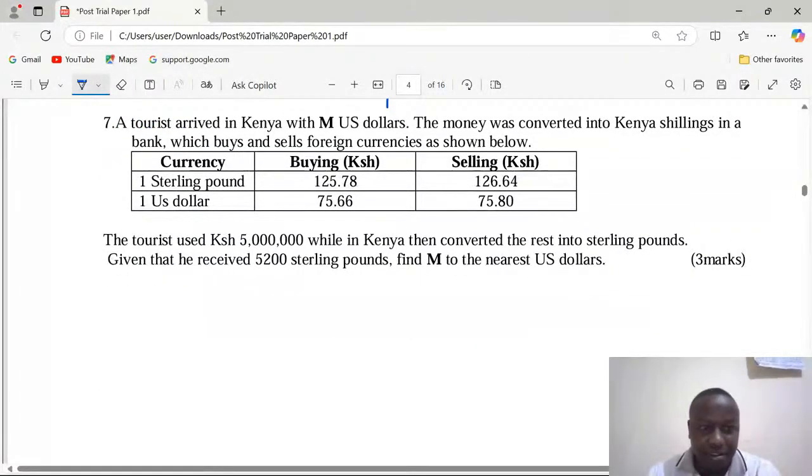There is a number 7 here. A tourist arrived in Kenya with M US dollars. The money was converted into Kenya shillings in a bank, which buys and sells foreign currencies as shown below. There is a table there with currencies, the rate for buying and the rate for selling for this particular bank. The tourist used 5 million while in Kenya, then converted the rest into sterling pounds.